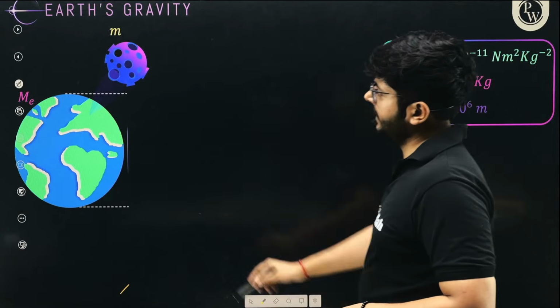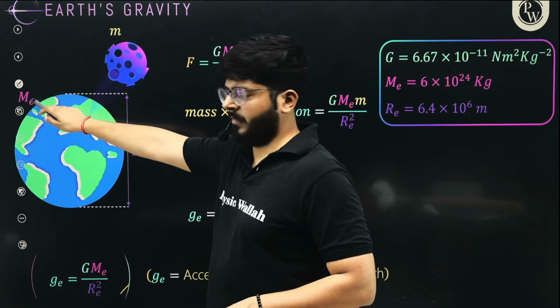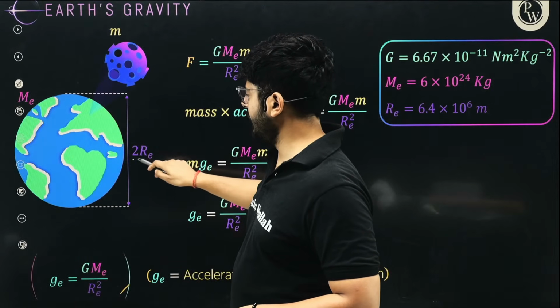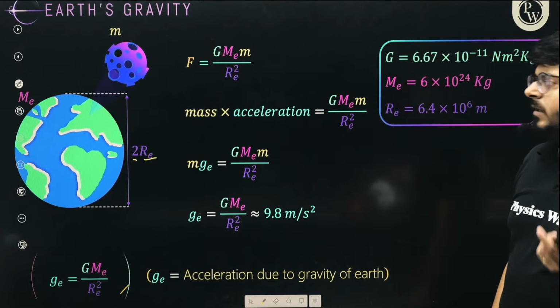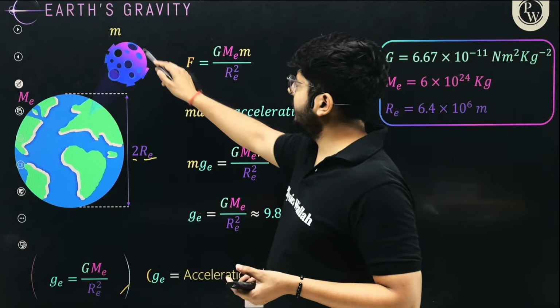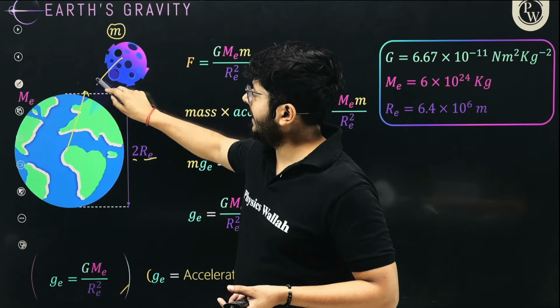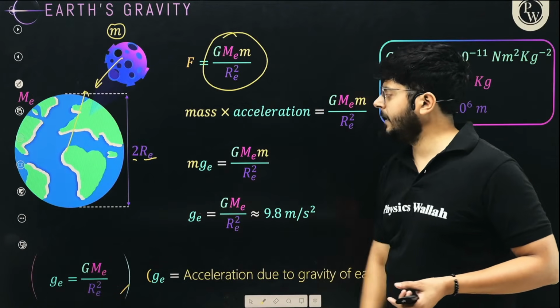So if there is an object of mass m, and there is this Earth, mass of the Earth is ME, right? The radius of Earth is RE. So what will be the acceleration due to gravity on the surface of Earth? So my dear kids, the force between this mass and the Earth that will act by Newton's law of gravitation is G m ME upon RE square, right?